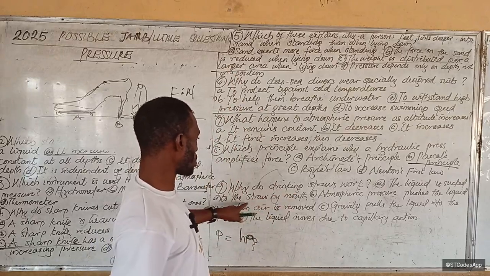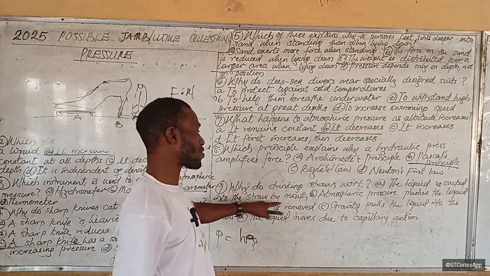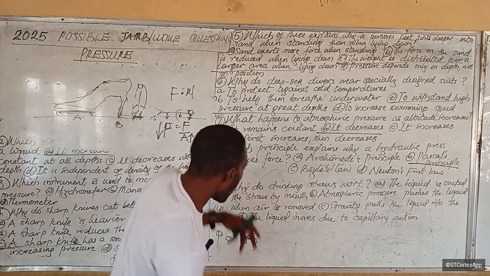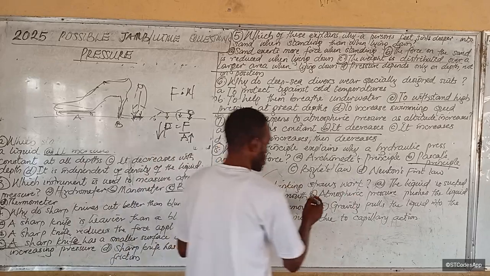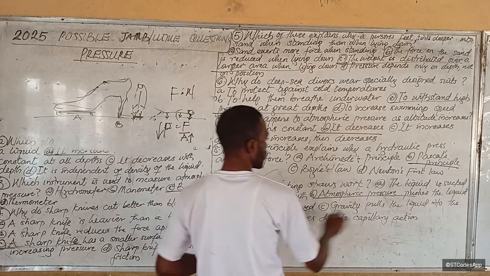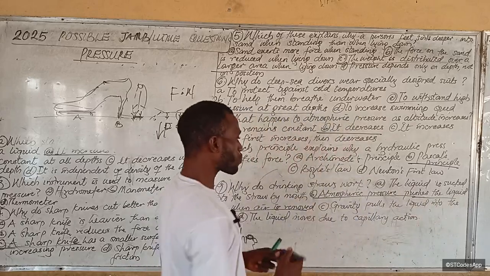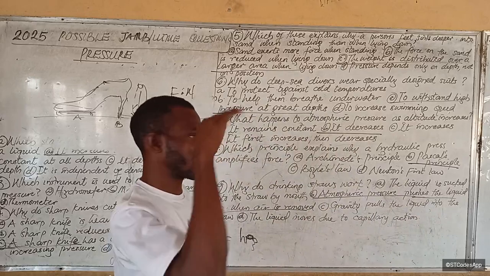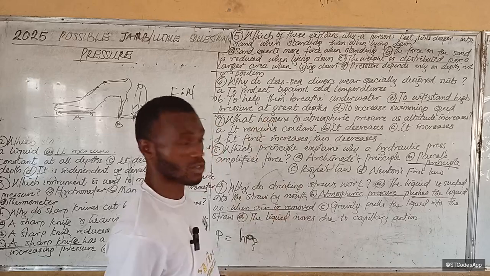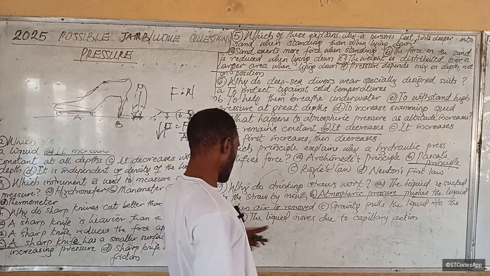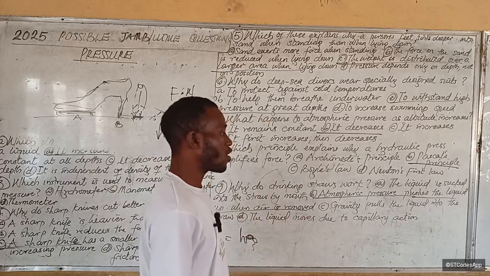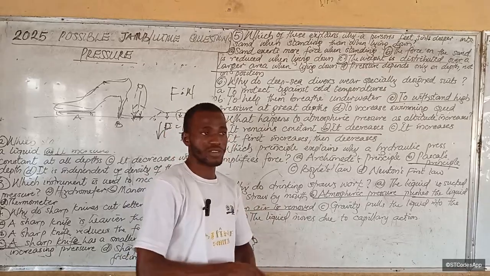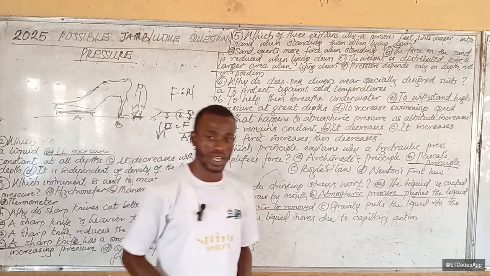So it says the liquid is sucked into the straw by the mouth. That's rubbish. Atmospheric pressure pushes the liquid up when air is removed from the straw. Gravity pulls the liquid into the straw? No, gravity acts downwards, so it doesn't pull the liquid into the straw. The liquid moves due to capillary action? Of course, but this one is suction. Capillary action doesn't even need suction to work. Is that okay? All right.